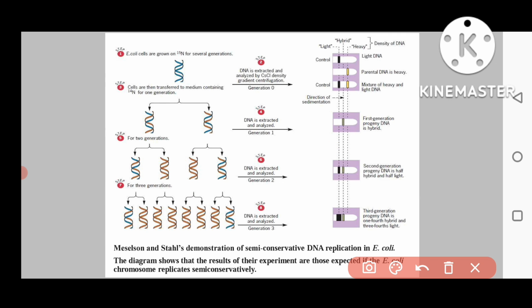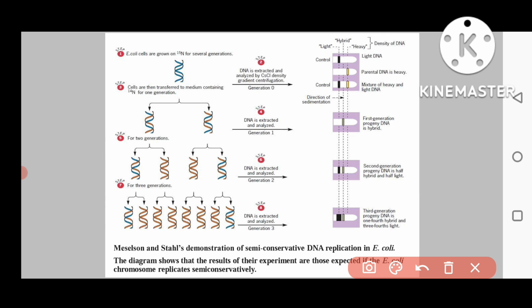When synthesis takes place, this molecule will have one parental strand and one new strand, but this molecule will have both newly synthesized strands. So this will be of hybrid type, with blue color showing nitrogen 15 and yellow color showing nitrogen 14.